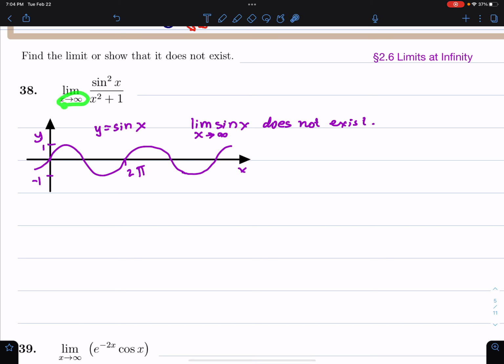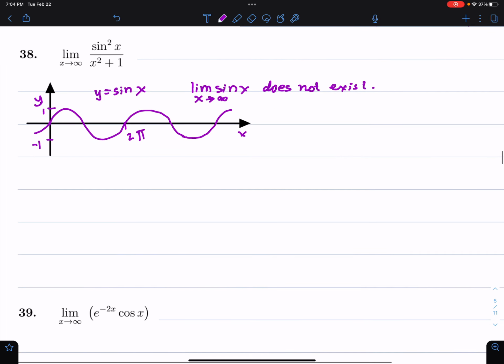So if you have a limit as x goes to infinity and you get a number, the limit equals 0, for example, then you would have a horizontal asymptote of y equals 0. There's no horizontal asymptote. Sine x, as we should know, oscillates between -1 and 1.